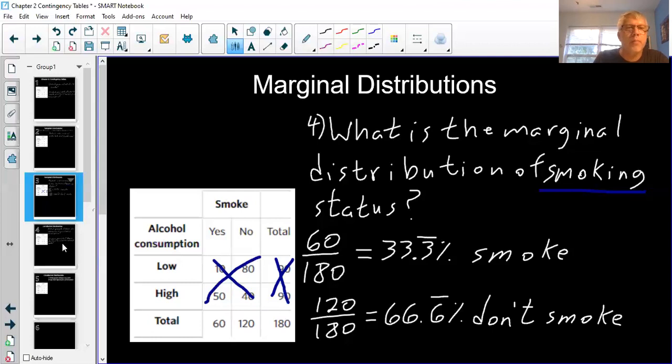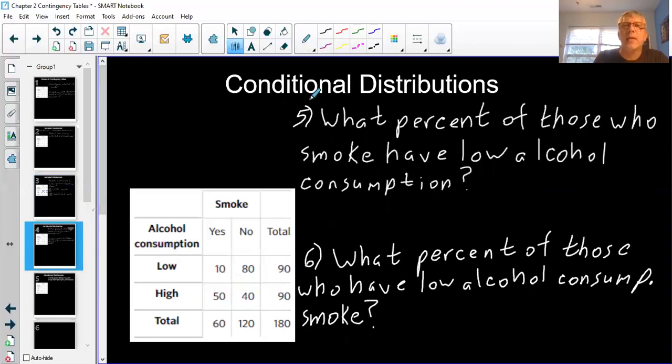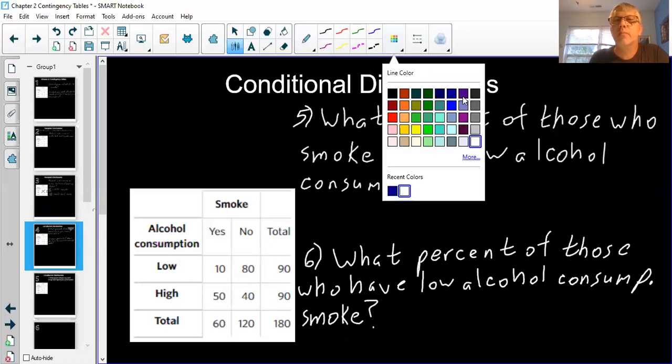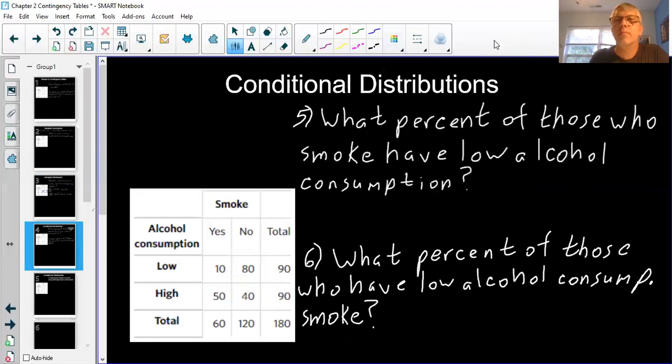So now we're going to be looking at conditional distributions. This one is real important to look at what comes after the word of. So let's change our color. What percent of those who smoke? So we're interested in of those who smoke.